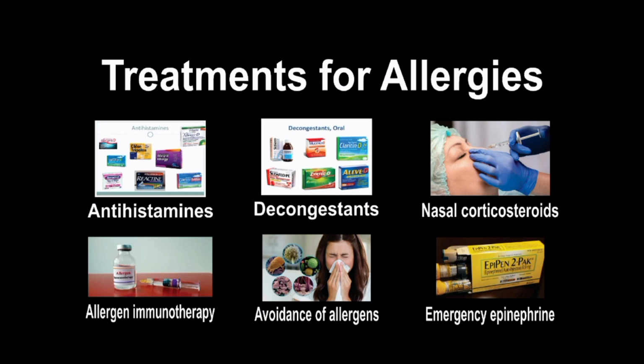Allergen immunotherapy, allergy shots. This treatment involves gradually exposing the body to small amounts of an allergen over time to build up tolerance and reduce the severity of symptoms. Avoidance of allergens. This may involve avoiding certain foods or substances that trigger allergic reactions or using air filters or other measures to reduce exposure to allergens in the environment. Emergency epinephrine. This is a medication that is used in the case of anaphylaxis, a severe and potentially life-threatening allergic reaction. It is typically administered via an auto-injector.